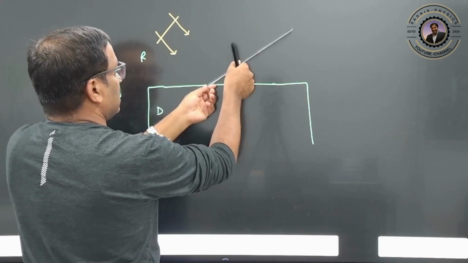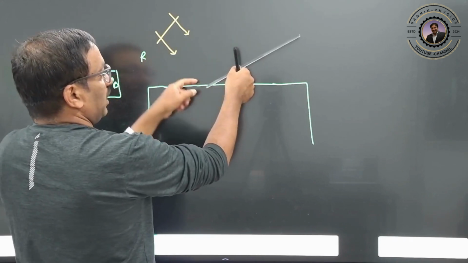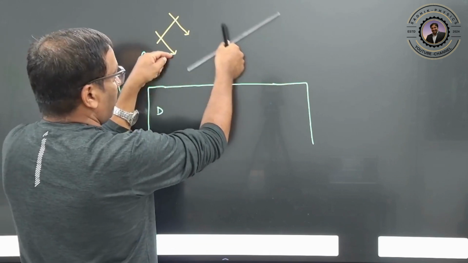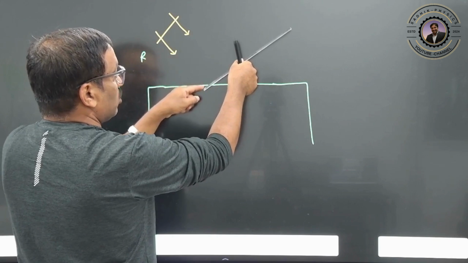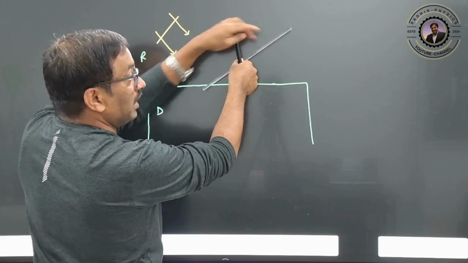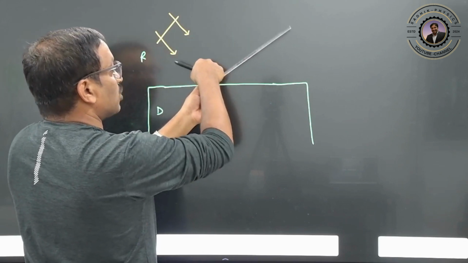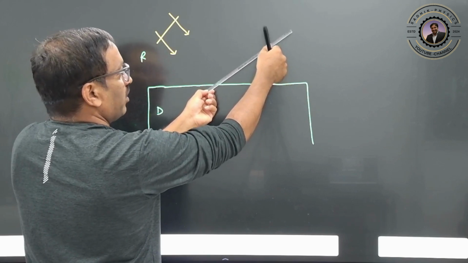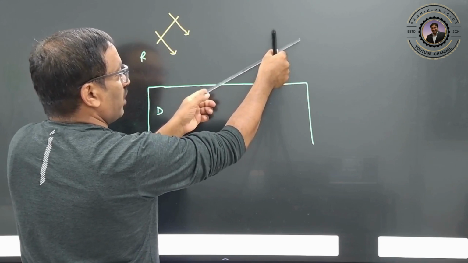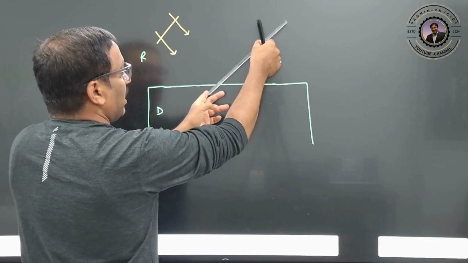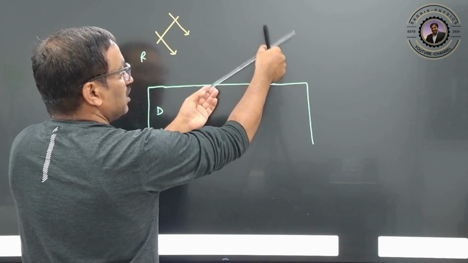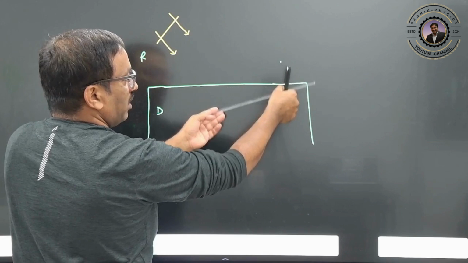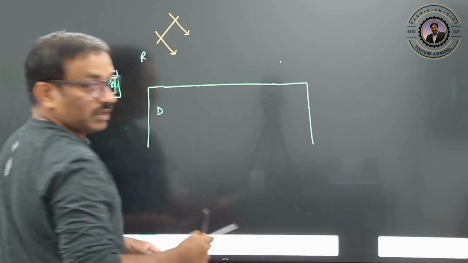So what is happening now: this point is entering first, but this point is still in the air, clear? This point has entered, this point is still in the air, that means this point will slow down and the other point is already faster, because it is in the air or rarer medium. So this is faster, this is slower. Because this point entered first, it will slow down, and the other will be faster, so it will travel a larger distance. Once it has entered, it will travel in a straight line, clear?